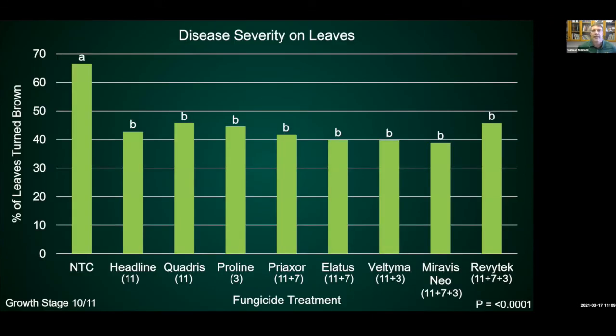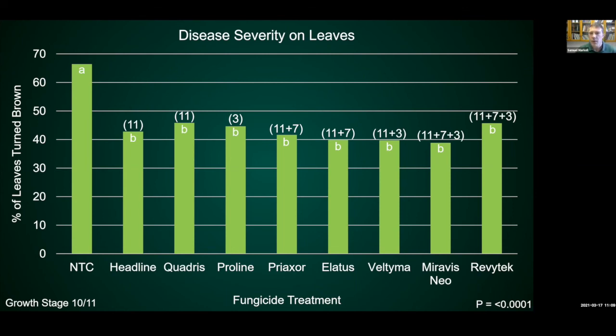So if we take all this data together, I'm going to share with you what we saw on the leaves. So here's the percent of leaves that are turned brown. So the bigger the bar, the more disease. The NTC here is the non-treated control. So we saw leaves turn brown about 65% of the time over the course of these studies. And we saw a reduction of 20 to 30% with all these different chemicals. Okay, so keep in mind, we're not in a high disease environment, but we're still able to look at all these different products, and to some degree, they're all managing Pasmo fairly well.